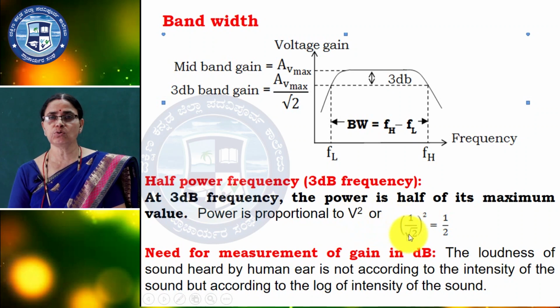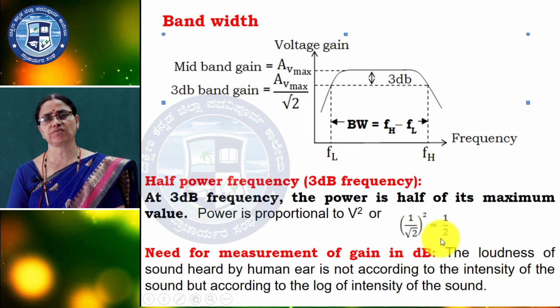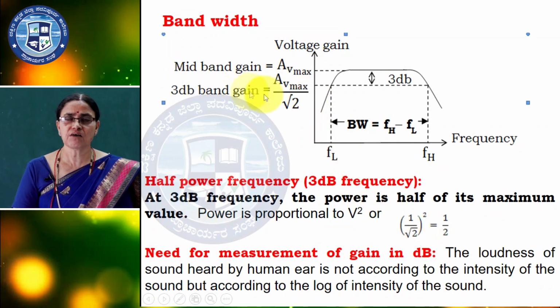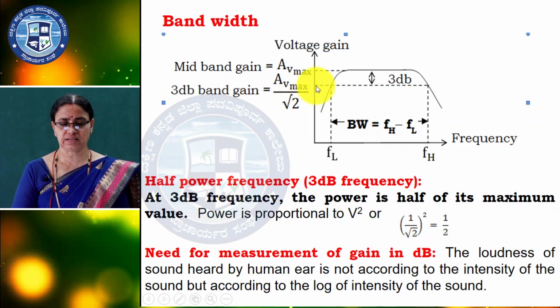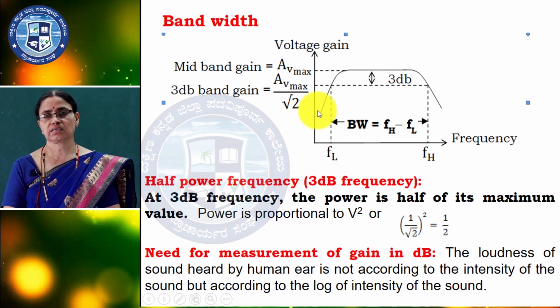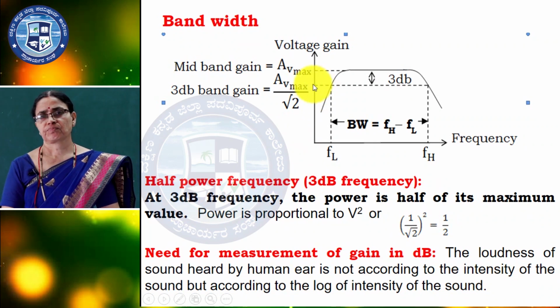So, 1 by root 2 whole square is nothing but 1 by 2. So, the power is half of the maximum. At this point, 3 dB gain, the power will be half of the maximum value. So, it is called the half power frequency.